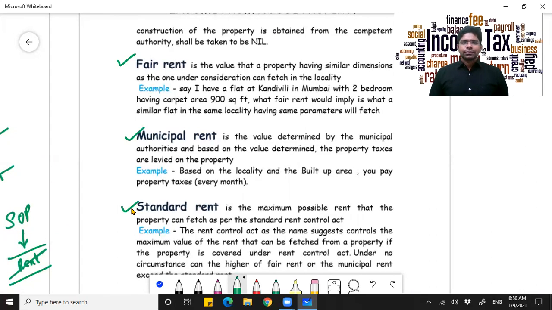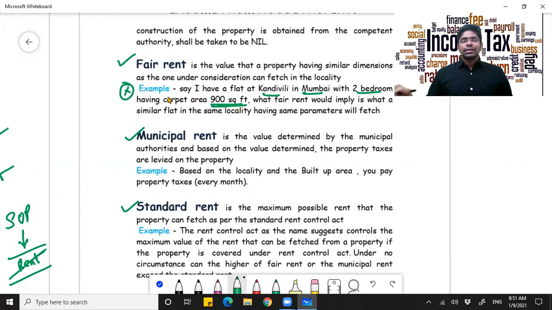For example, I have a flat in Kandivali in Mumbai, with 2 bedrooms having a carpet area of 900 SFT. Now, keeping aside what the rent of that flat is, or what I am charging, or assuming it is self-occupied, to understand the fair rent of that particular property, you have to check the rent of a similar apartment in the same area with similar amenities.